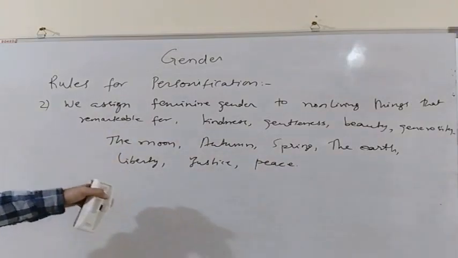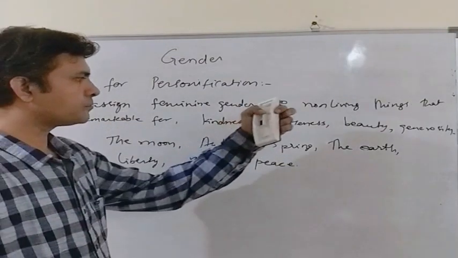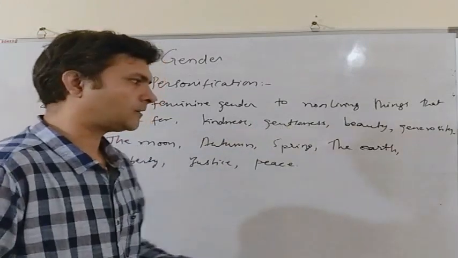All these things are remarkable for kindness or beauty or gentleness or generosity.